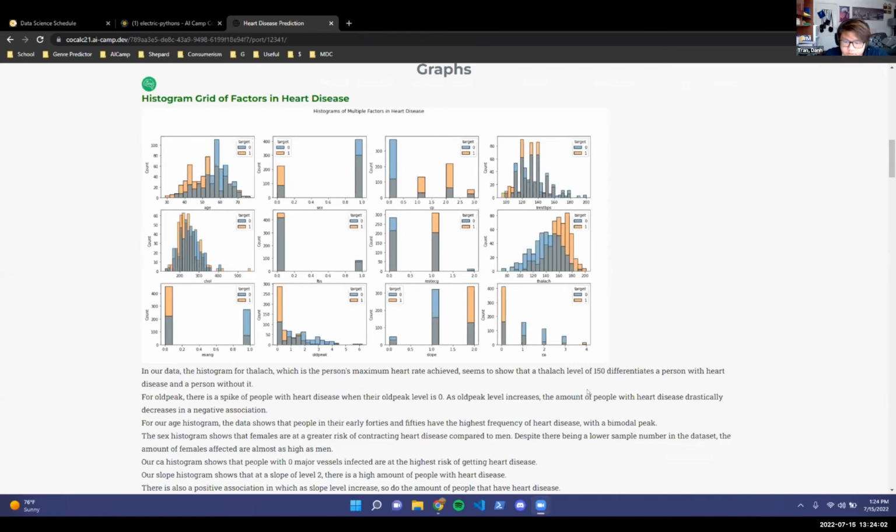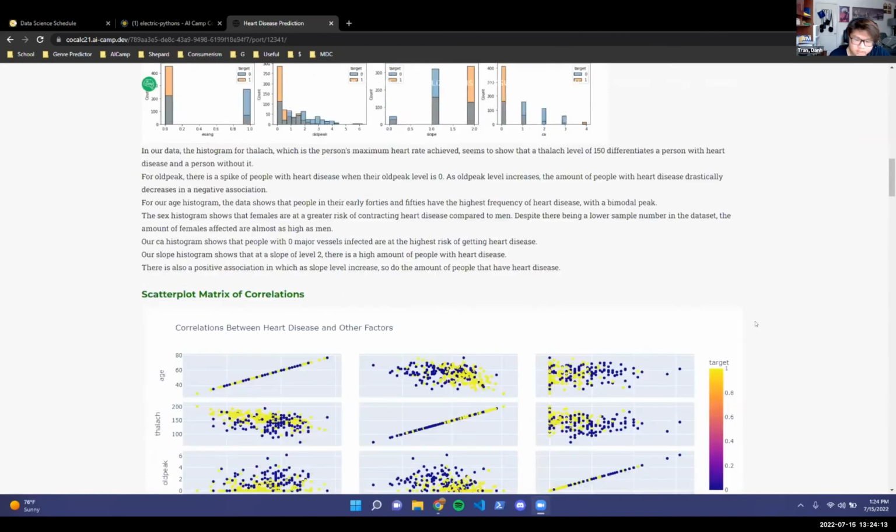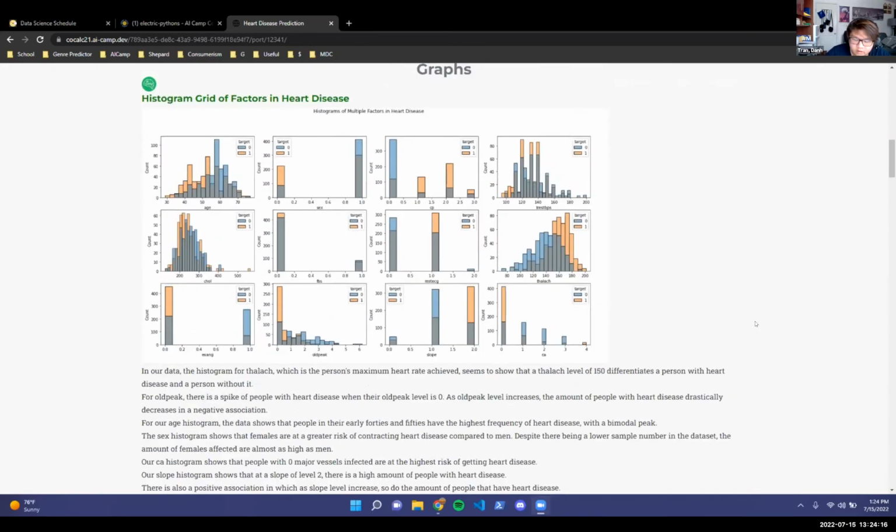We also have a slope histogram, which is near the bottom right. And as the slope levels increase, the amount of people affected by heart disease also increases, showing a possible positive association. For CA, the very bottom right, CA is basically the number of organs that are affected by fluoroscopy, which is a chemical used in medical diagnosis to check up on a patient's organs. So off of that, I hypothesize that since the people with heart disease have zero major organs affected by fluoroscopy, it could mean that these people don't get their medical checkups to see if they're okay and get the help they need before heart disease strikes.